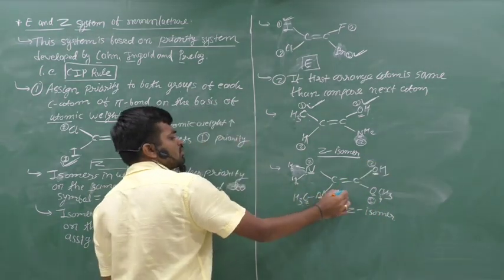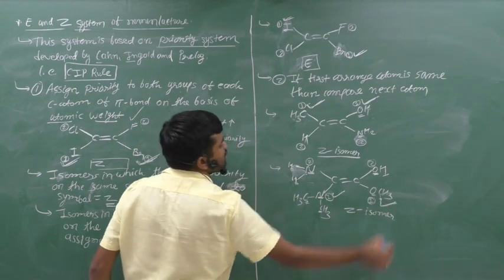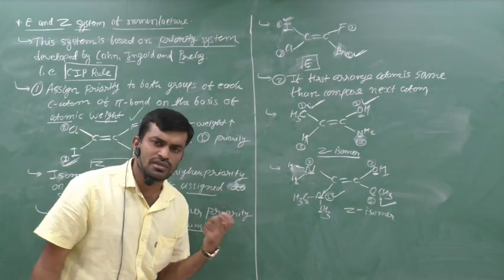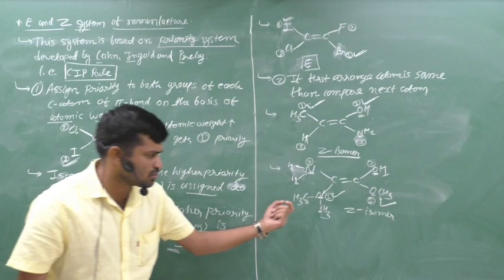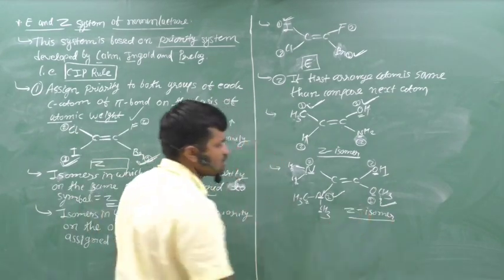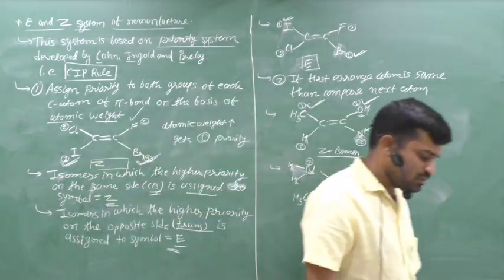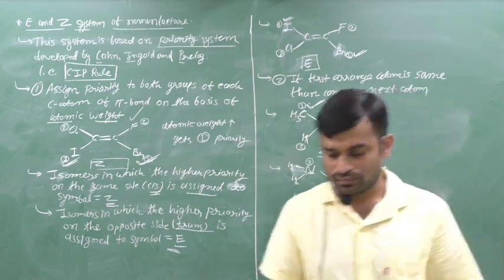Now we compare the higher priority groups: are they on the same side or the opposite side? We can say that they are on the same side. Therefore, the isomer is Z isomer.